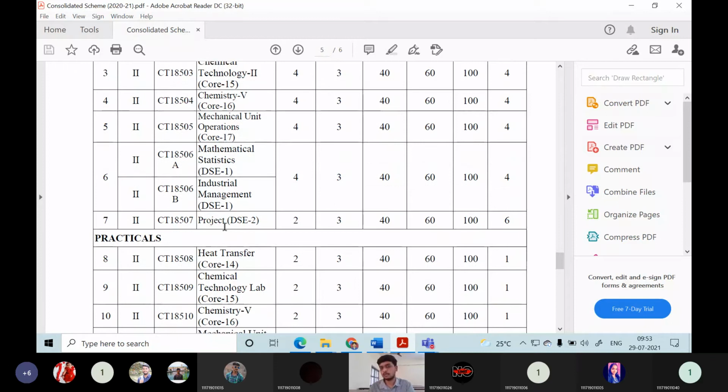Then the specialized item in this semester is a project. Everybody will have to undertake this project. As I said earlier, during the summer vacation between the second and third year, you will go to an industry. There you do some industrial project, and that report you take forward in this semester, and we will be discussing how to enrich your content in that project. We will discuss more in this semester, and at last, after or before completion of this semester, you will be submitting a fully completed project report. So that is the usual criteria.